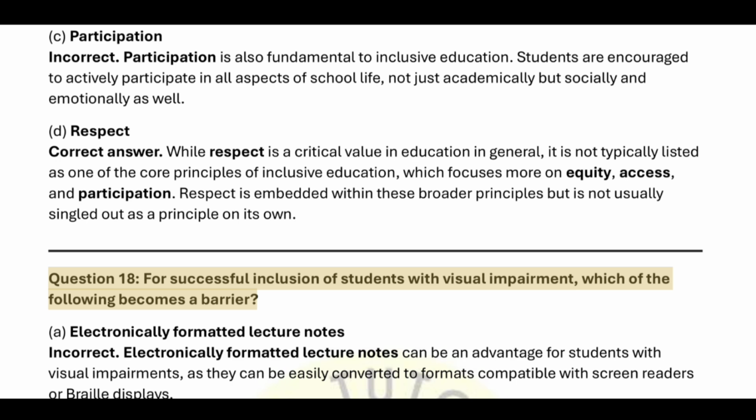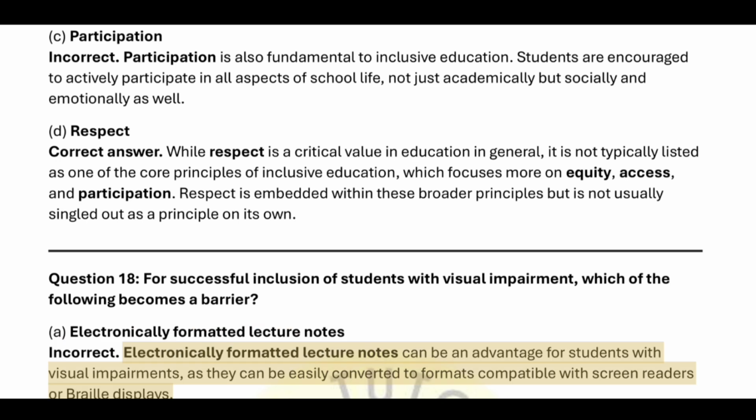Question 18. For successful inclusion of students with visual impairment, which of the following becomes a barrier? A. Electronically formatted lecture notes. Incorrect. Electronically formatted lecture notes can be an advantage for students with visual impairments, as they can be easily converted to formats compatible with screen readers or braille displays.